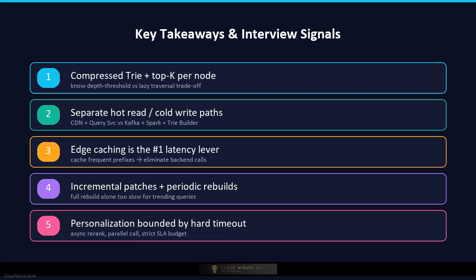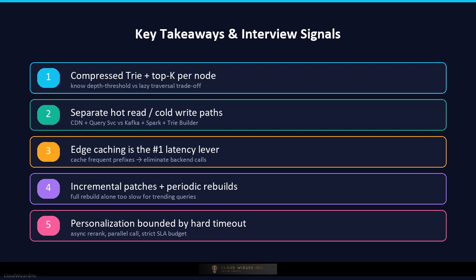Third, caching is the single biggest latency lever. Edge caching of frequent prefixes eliminates the vast majority of backend load. Fourth, near real-time index updates require an incremental patch mechanism on top of periodic full tree rebuilds, and you should explain why full rebuilds alone are insufficient for trending queries. Fifth, personalization adds a re-ranking layer that must not blow your latency budget, so it runs in parallel and is bounded by a hard timeout.